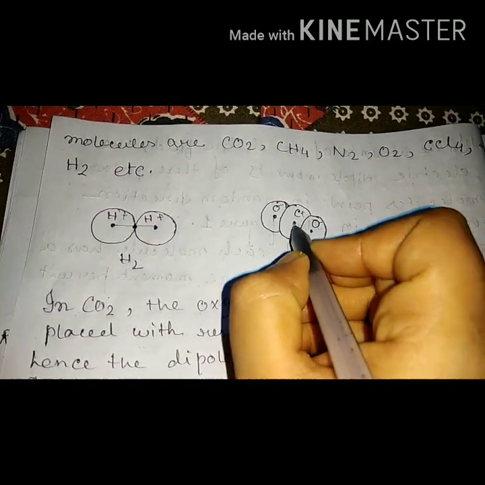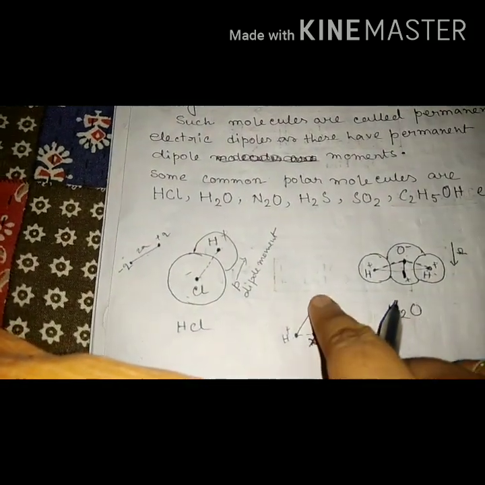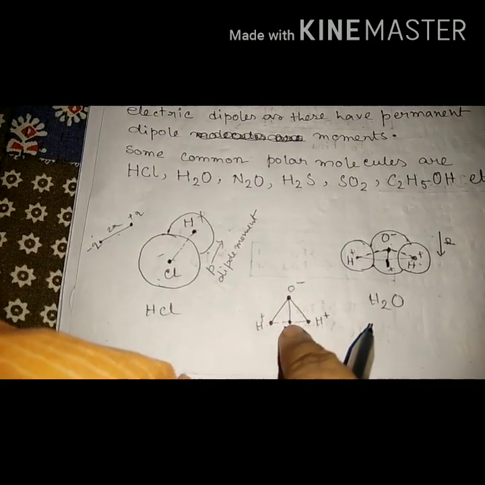What is the common center of the two minus charges? That is C. C has its own center at the middle, and the two negatives share the same center. Similarly in H2O, O has its own center, but the two H plus have a common center at the middle. That's why this plus and this minus has an electric dipole.